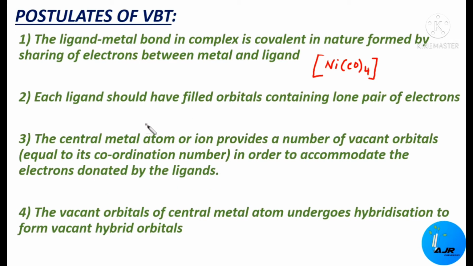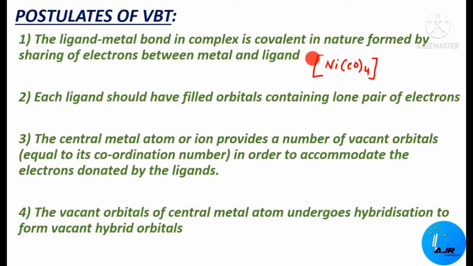See, already it was given, right? The ligand is going to donate the lone pair of electrons, and those lone pair of electrons should be accepted by the central metal atom. If so, this central metal atom should have some vacant orbitals. And how many vacant orbitals should it have? It should be equal to its coordination number. What do you mean by coordination number? It's the number of ligands attached to the central atom.